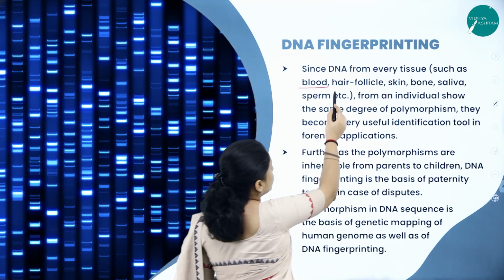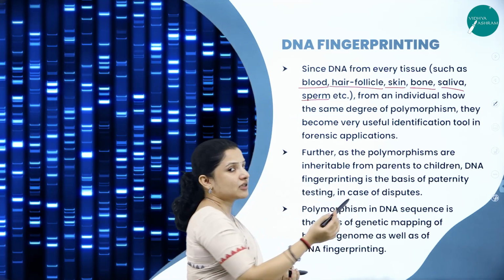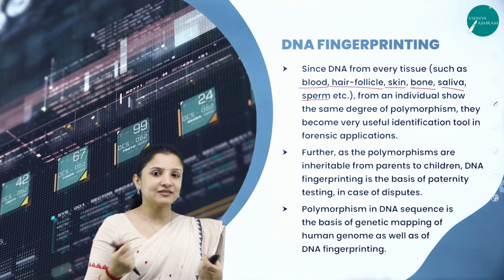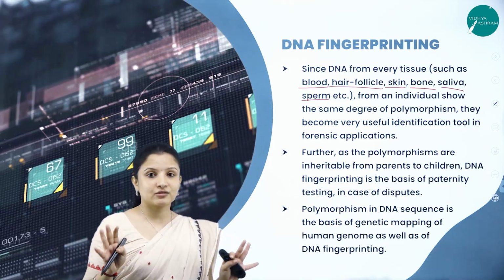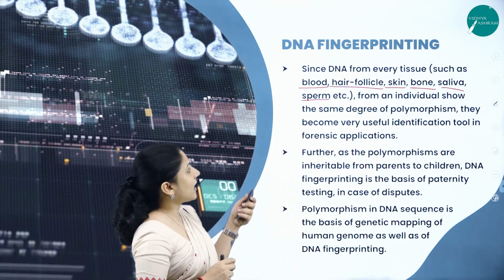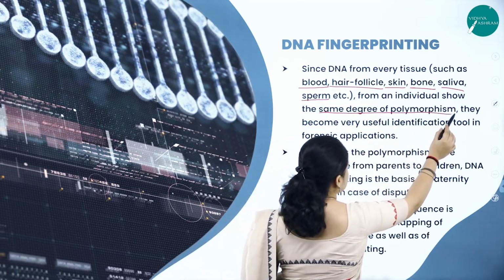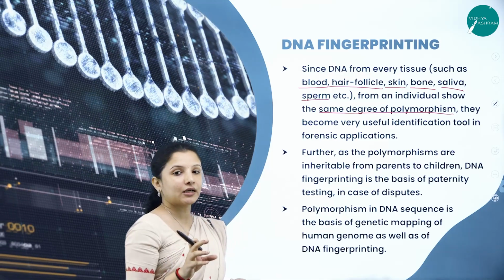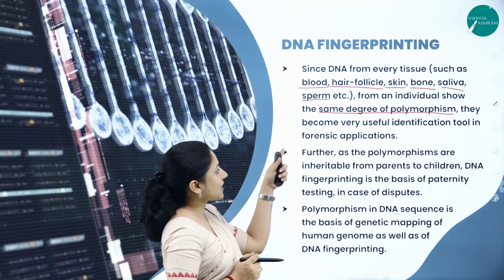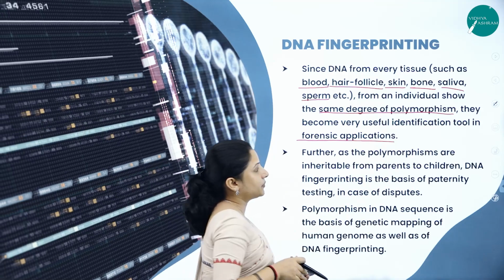So by blood, through hair follicles, through skin, through bone, through the saliva, sperm, etc. Even a small portion of the skin, if it is peeled off, any cell they get, they can isolate the DNA out of it. So from an individual, all that is taken and they show the same degree of polymorphism. They show difference in the repetitive DNAs. So that is why it is of great importance. And this polymorphism is the one that actually becomes a very useful tool in identification in forensic applications.